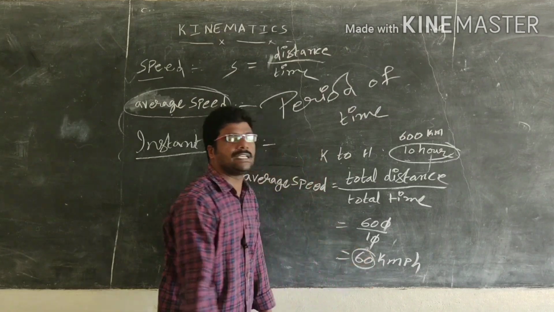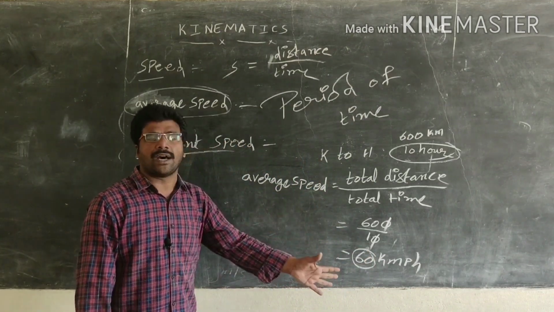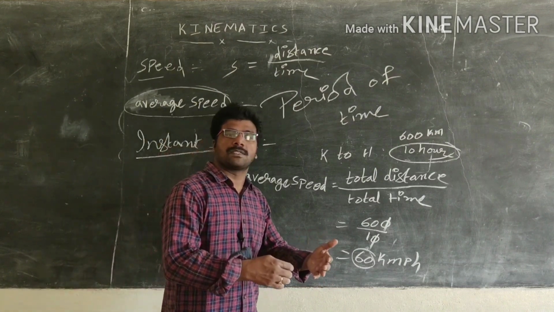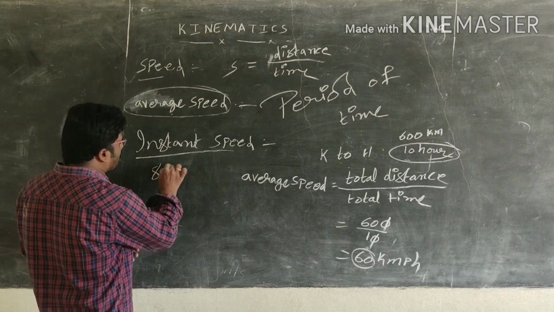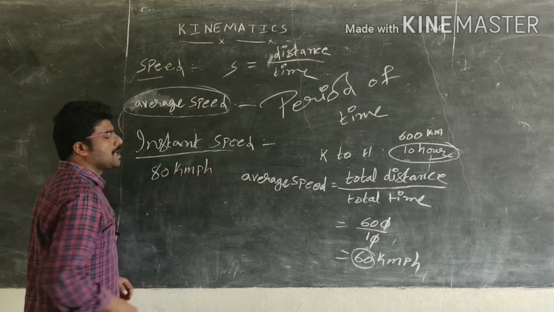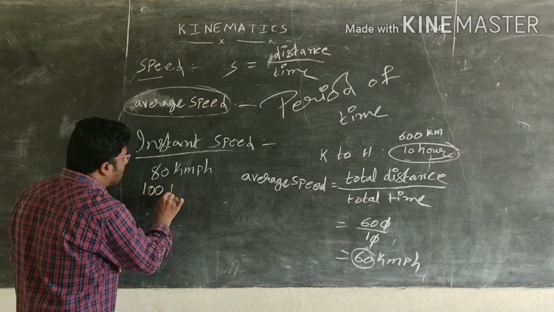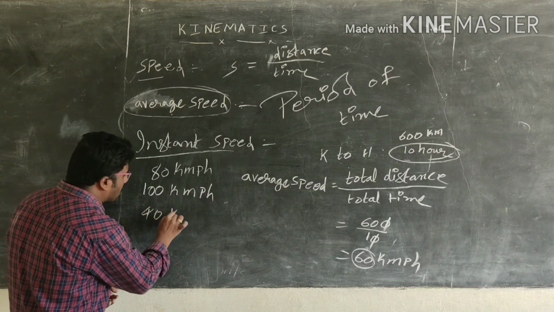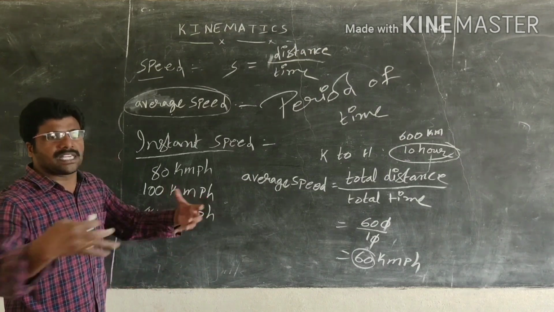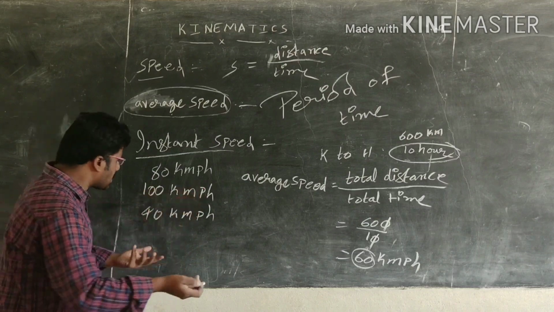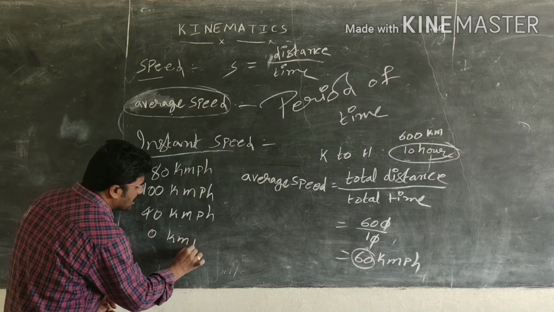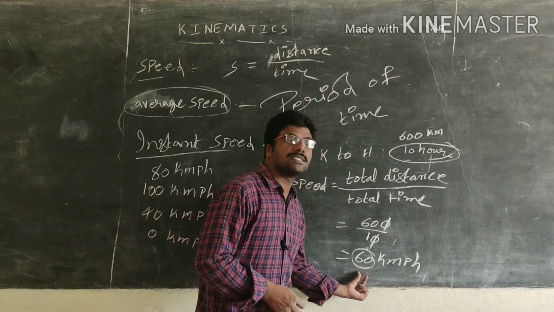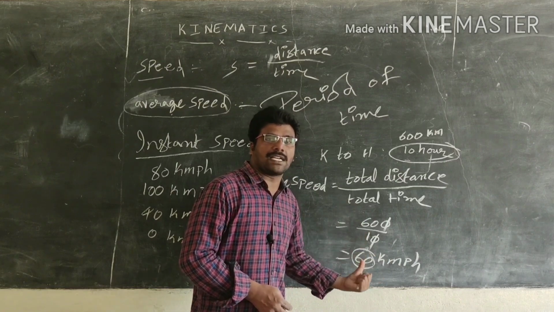It is 60. Does that mean for each hour it is going to move with 60? No. Sometimes it may move with 80 kilometer per hour when the road is clear. On the highway, it can move 100 kilometer per hour. When we enter the town, it can move 40 kilometer per hour. When there is busy traffic or some incident occurs, we can stop. At that time the speed is zero, but on average, it is moving with 60.